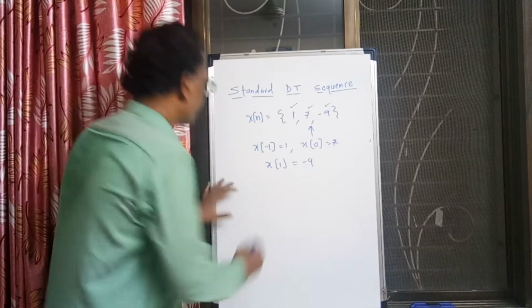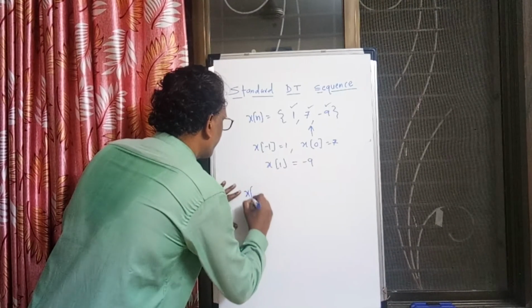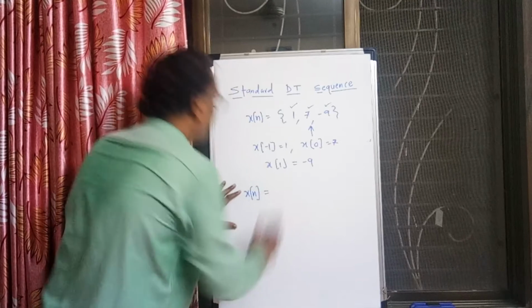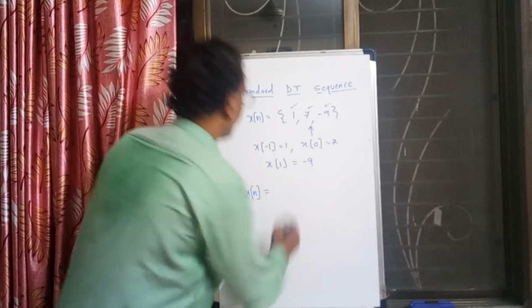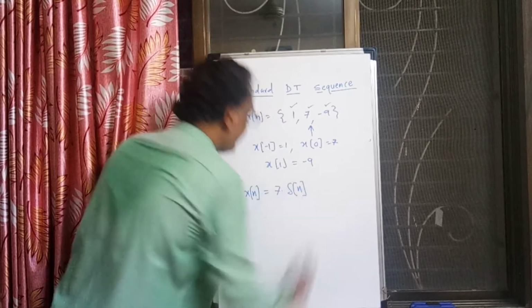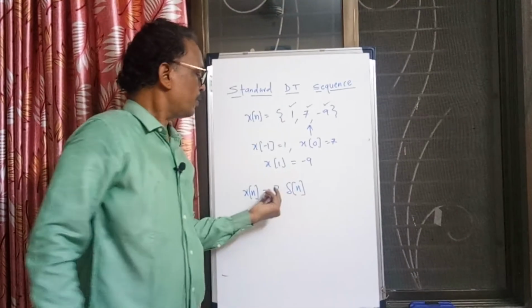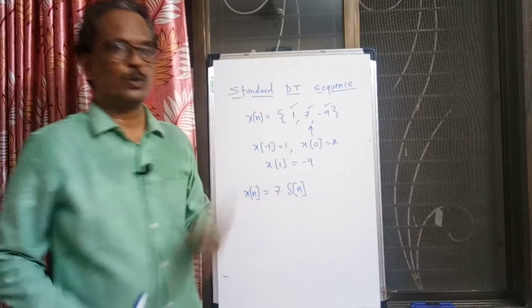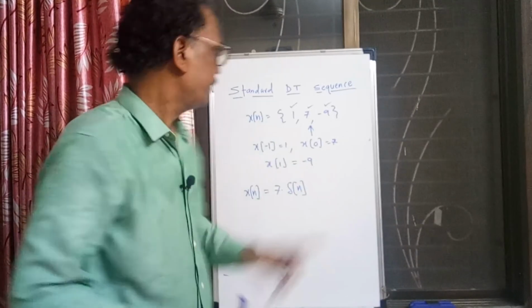Now let us try to write this signal in terms of unit sample. The signal is having value 7 at n equal to 0. So what we can write? 7 into del n. What is del n? It is 1 at n equal to 0. n equal to 0 value is 7. So we can write in terms of del n this 7.